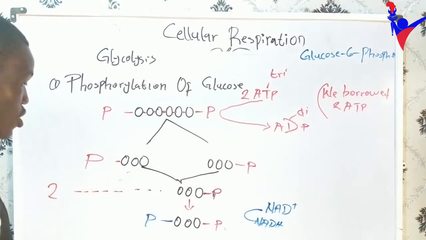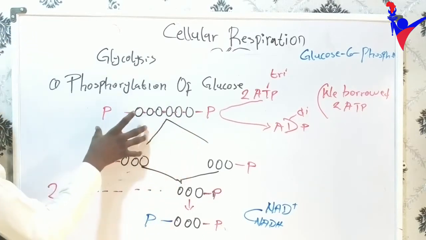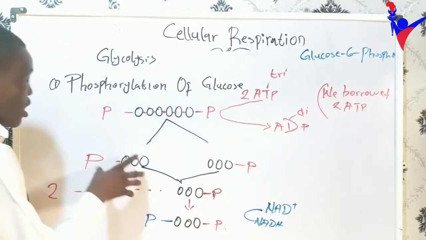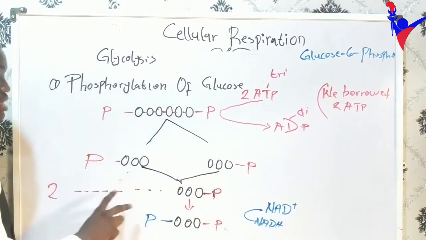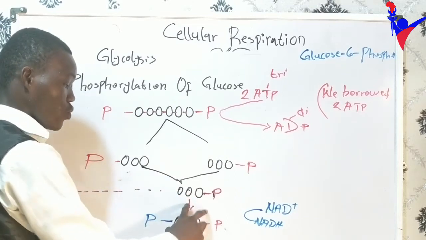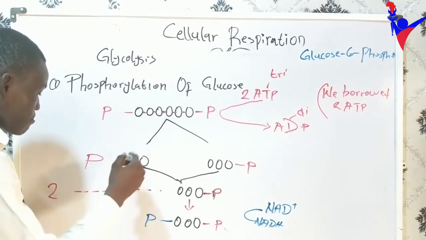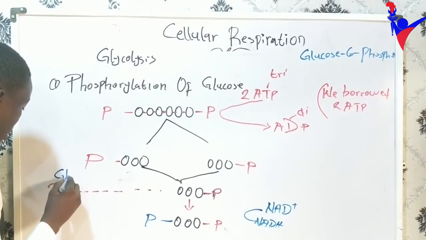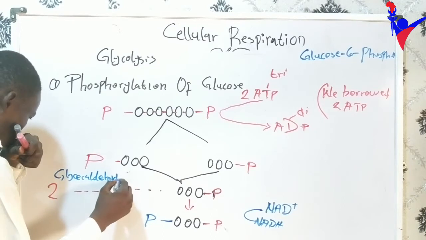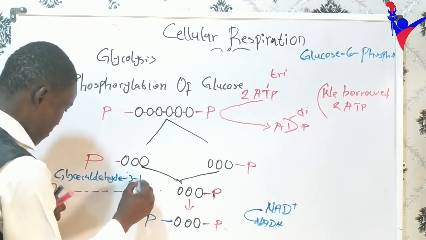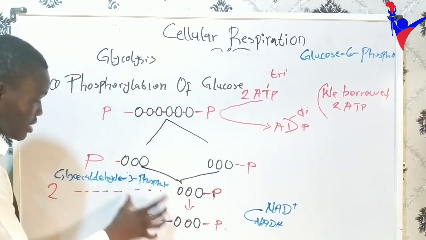So follow the steps. The first thing we did is that we phosphorylated glucose to get fructose 1,6-bisphosphate. We then cleaved fructose to get 3-carbon molecules, 2 of them. They were phosphorylated again. We are adding a phosphate group to it. So this molecule is called glyceraldehyde 3-phosphate. So that's what we get.